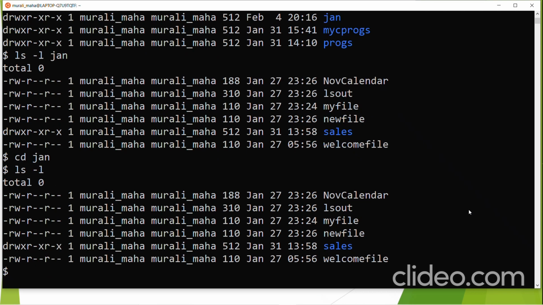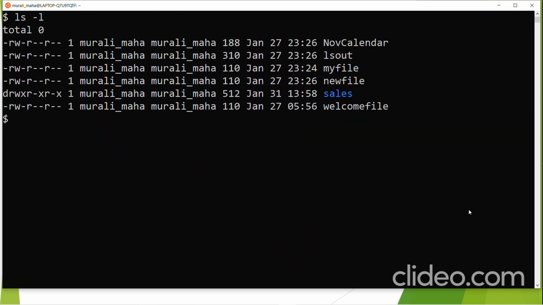Let us suppose I am trying to rename ls out to my file, but now I am a bit cautious, so I give the -i option. When the mv command is issued with the -i option, it works interactively. It is asking me whether I want to overwrite my file. I am telling no.